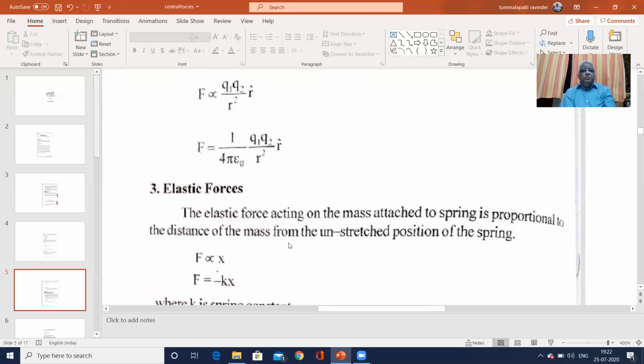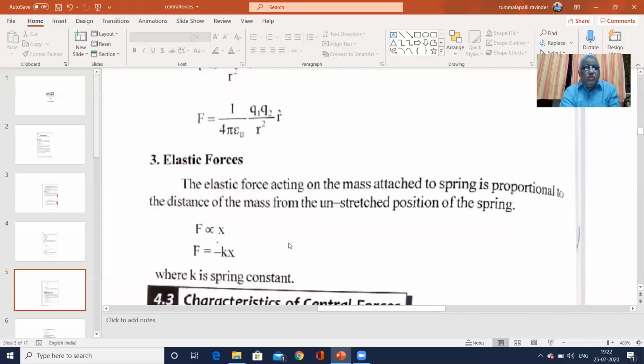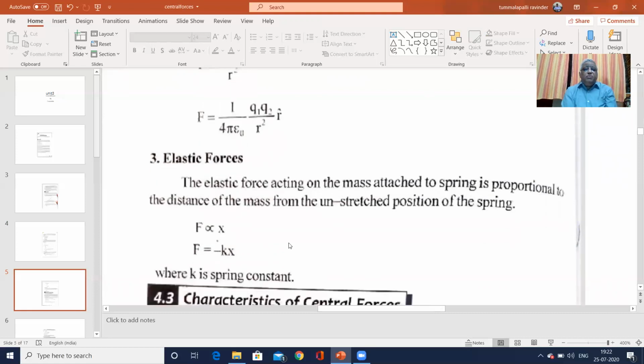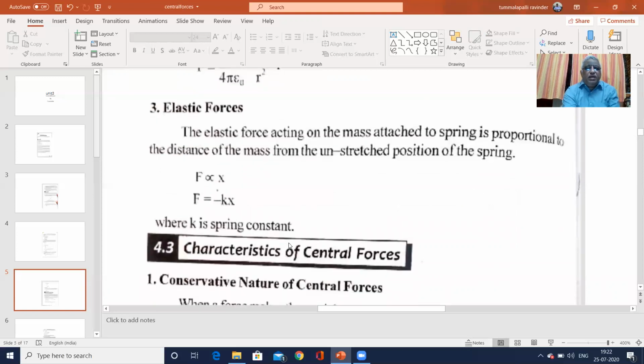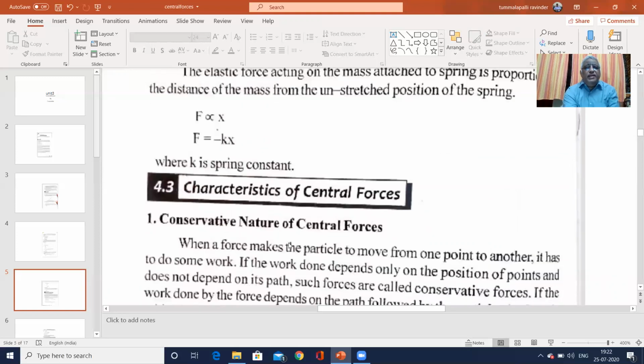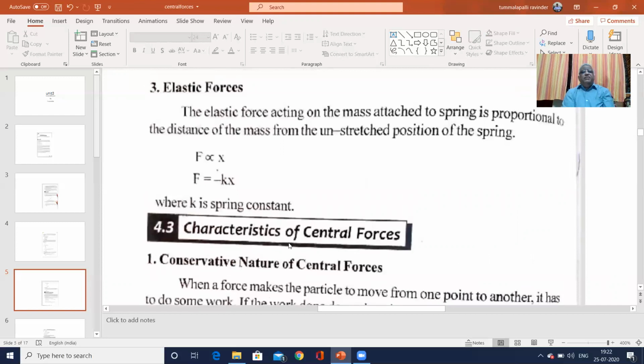So F is proportional to x, and F is equal to minus kx. The minus sign shows the force acts opposite to the displacement, away from the rest point. K is the spring constant. So the elastic force, gravitational force and electrostatic force can all be shown in central force form.